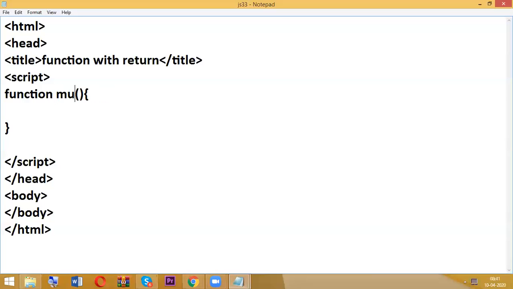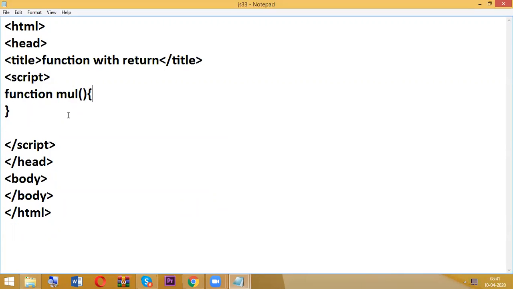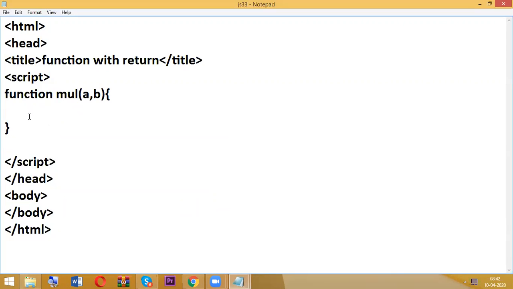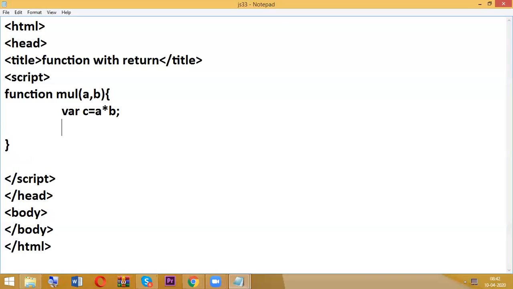Here it can be any name. MUL, multiplication I am going to perform here. So A comma B, C equal to A plus B. Okay, sorry, A into B. Now just I am going to return C. There is a concept similar to a regular one without using return.